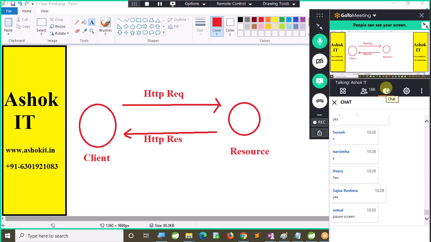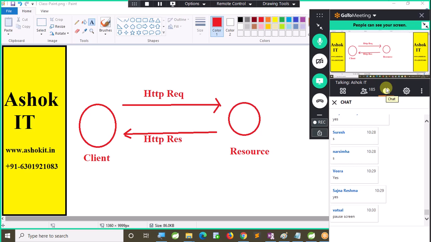So every client request should be considered as a fresh request only. First I send one request, you process it. When I send a second request, it is a new request for you. But in a web application, that is not the scenario. Once the client logs in, the server maintains client information in the session. When the second request is sent by the client, the server recognizes this is an old client sending a different request.